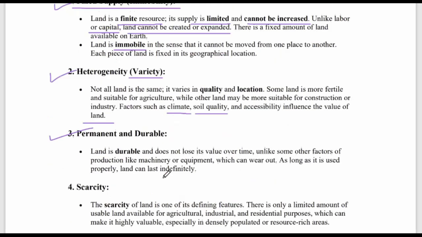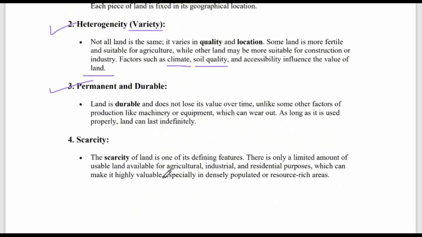Permanent and durable. Land is durable and does not lose its value over time, unlike some other factors of production like machinery or equipment, which can wear out. As long as it is used properly, land can last indefinitely. Scarcity. The scarcity of land is one of its defining features.